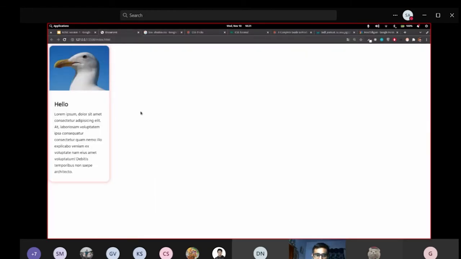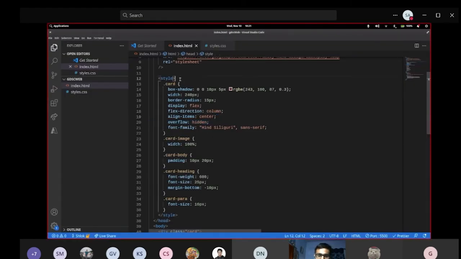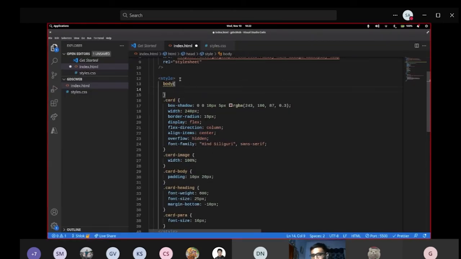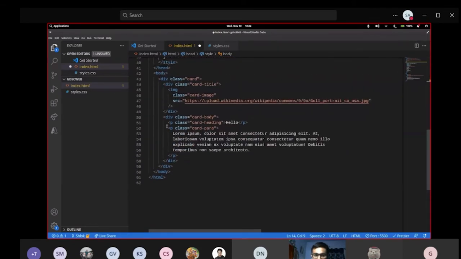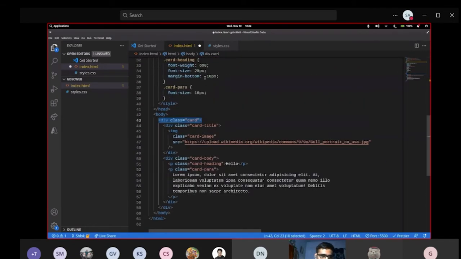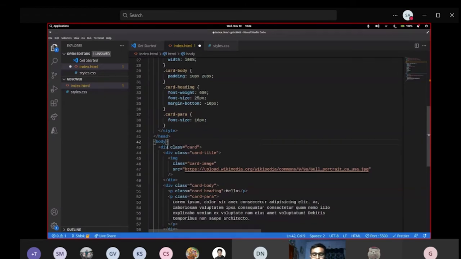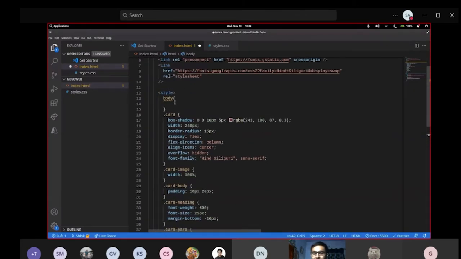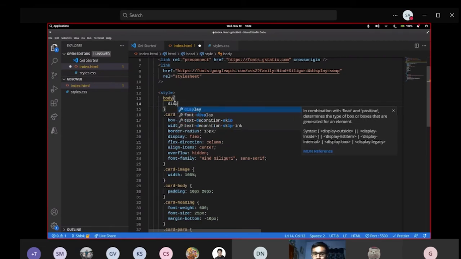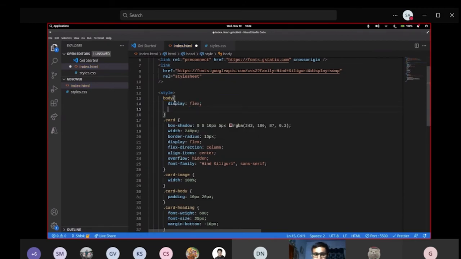You want to search about any of the properties. Now, next thing is let's center this thing, right? So that will be the end of the session. What I'm doing now, I just created a div with a class card. What is the parent of this div? Just body. I didn't create any other div or any other box. So I'm just using body to center all the elements which are present inside it. I'm using body as the selector, and I'm telling that whatever content is present inside it should be centered. So for doing that, I'm going to use display flex.